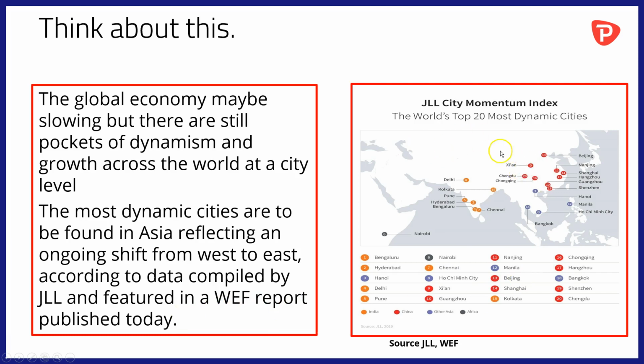And the graphic over on the right hand side here shows us the world's top 20 most dynamic cities according to the JLL City Momentum Index. And as you can see, all of these 20 are actually based in Asia, many of them in India and in China, though there are some in Vietnam, Bangkok and the Philippines.